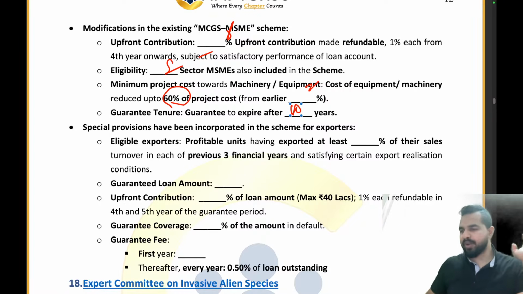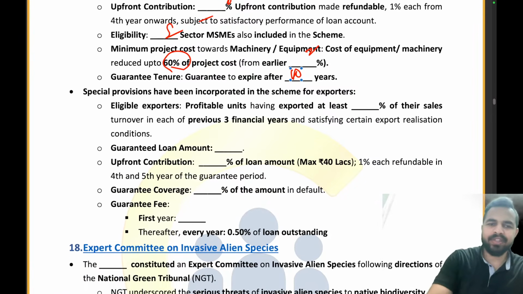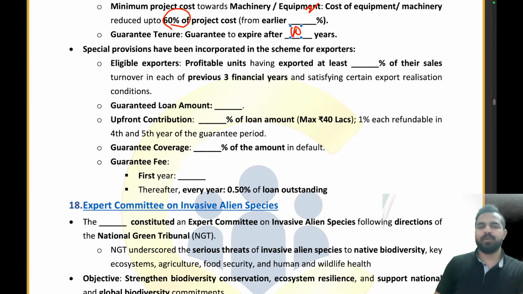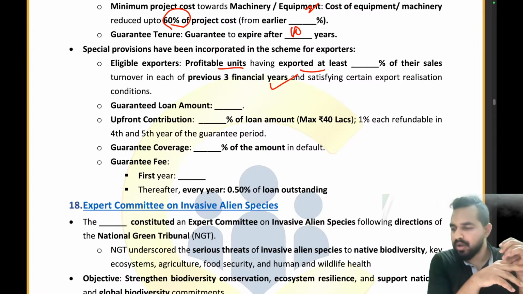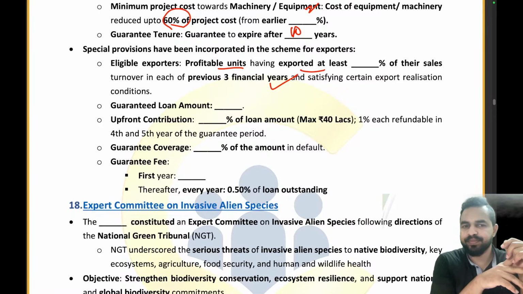Clear everyone? Are you guys able to understand it? Absolutely right. Now the eligible exporters, profitable units having exported at least what percentage of their sales turnover in each of the previous 3 financial years? What is that percentage? It is 25% of the sales.